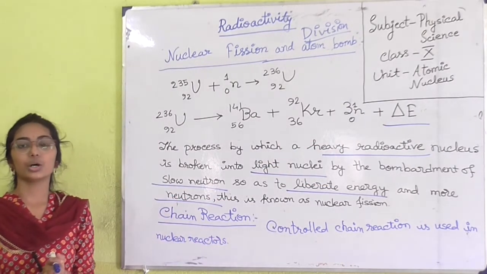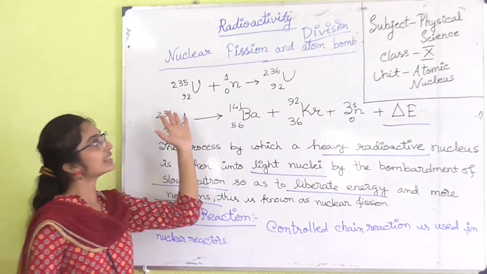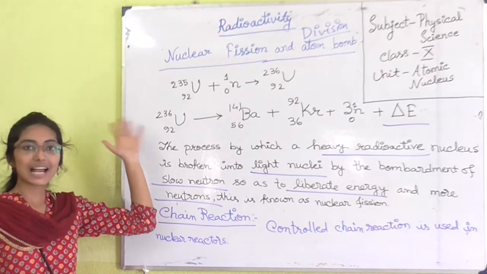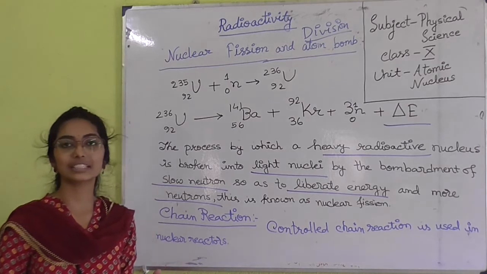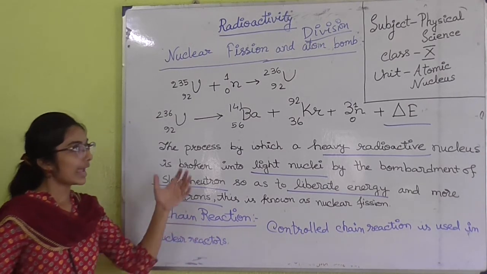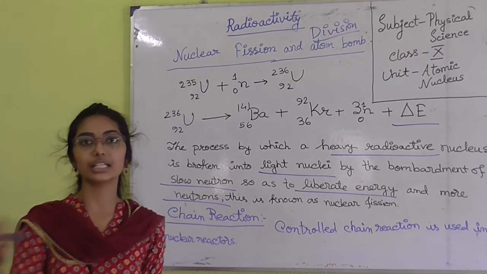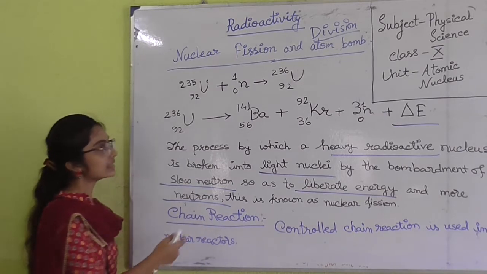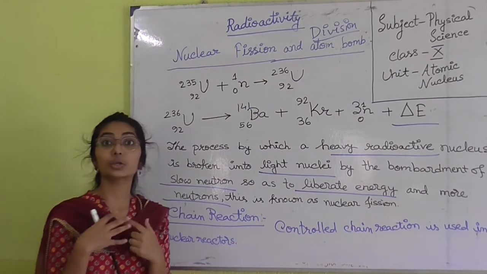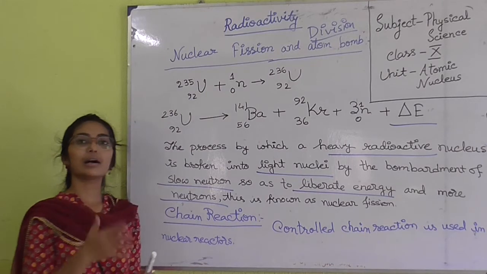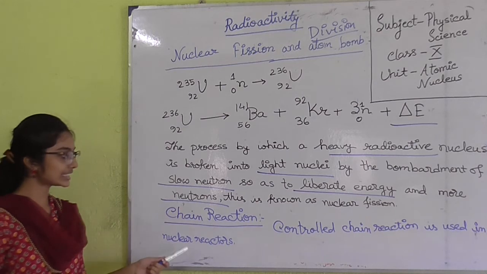So, these 3 neutrons can hit another uranium. So, once the fission reaction is started, it will be never ending. So, fission reaction is a dangerous nuclear reaction. It is a never ending process, and every time 3 neutrons are generated and those 3 neutrons are responsible for another fission. So, it is a chain reaction. We say the nuclear fission reaction is a chain reaction which we cannot control. It can be controlled by some other metals, such as molybdenum, which is used to control the fission reaction in nuclear